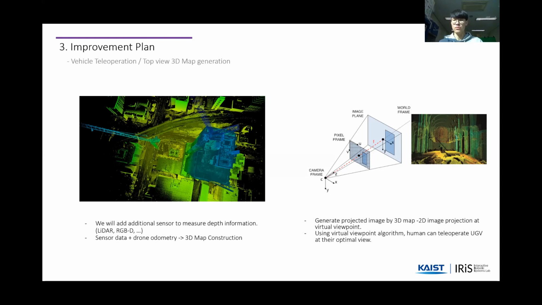Humans switch the viewpoint to a comfortable point and acquire a 2D projected image from the 3D map, which comes from the 3D LiDAR map. Using the 3D LiDAR map, if there are other unmanned ground vehicles, they share the map information and can be teleoperated from each viewpoint. This reusable map is more efficient than each unmanned ground vehicle making a map separately. Finally, we can give better performance for unmanned ground vehicle and micro aerial vehicle shared teleoperation by changing to a user-friendly viewpoint.